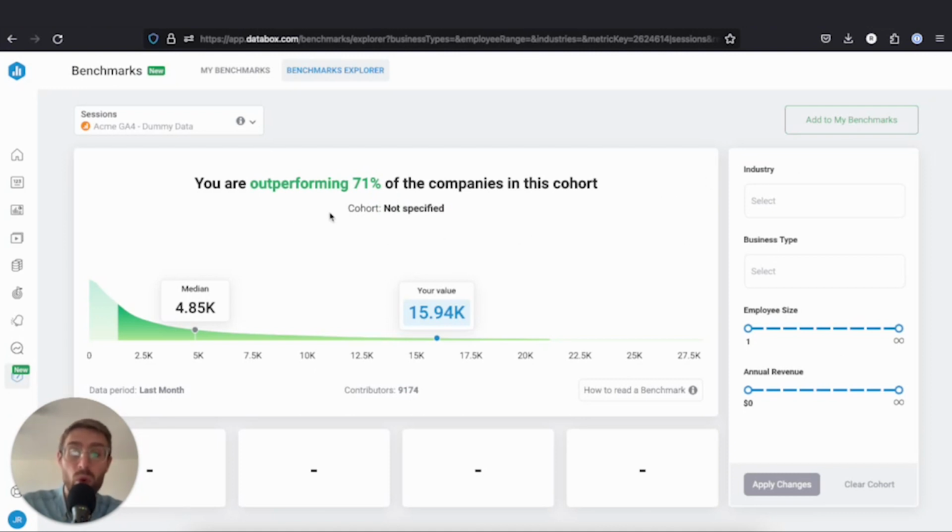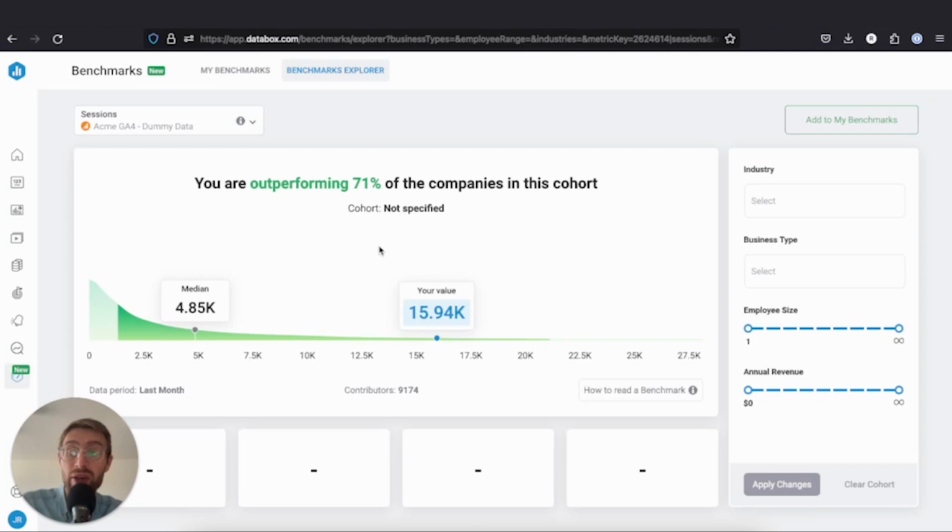So let me explain what you're looking at a little bit here. What we have with this visual is the bottom quartile, which is the left-hand side where the color starts to come in. So that's the bottom 25%. Then where the color sort of drops off at the top, that's what the top 25% do. And then the median is, what is the middle doing? What is the average or the median performing at? So we can see that in this example, it's performing at the median of companies.